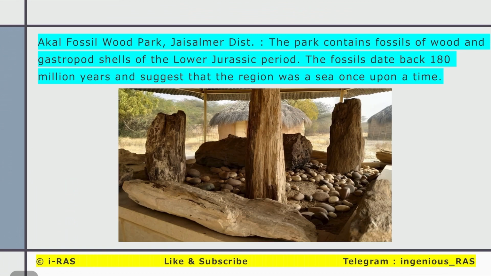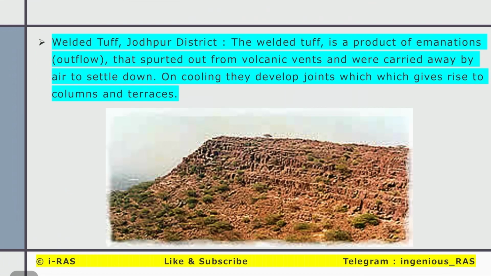And the next one, Akal Fossil Wood Park, Jaisalmer. All this is our potentiality of Rajasthan becoming geo-heritage sites. I mean, they are geo-heritage sites of the Geological Survey of India, but they can become geological sites of UNESCO also. They have a potential to become. So the park contains fossils of wood and gastropod shells of the Lower Jurassic period. The fossils date back around 180 million years and suggest that the region was a sea once upon a time.